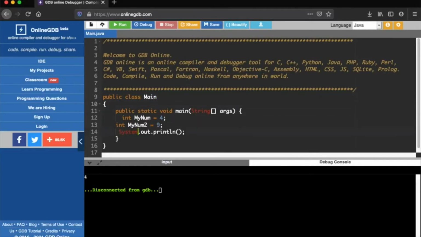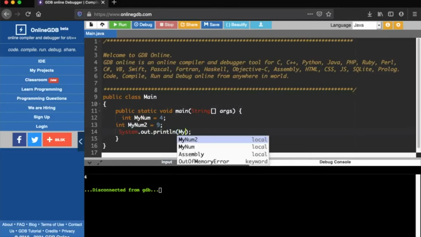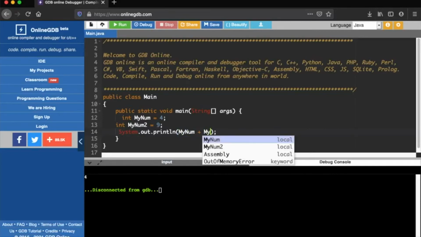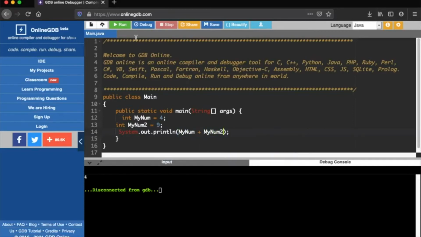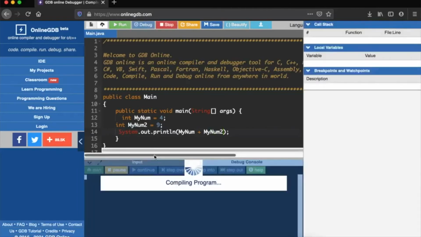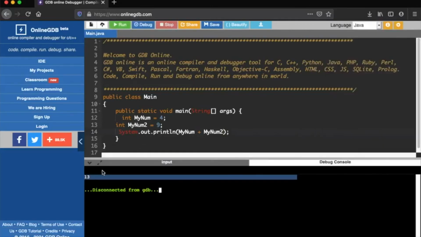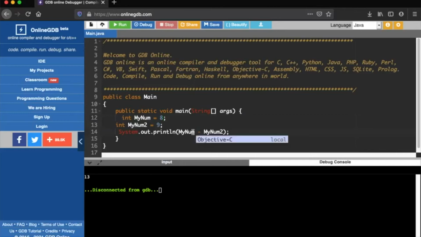Java benefits us by letting us skip all these steps and move directly into the code, which is time saving and not so boring for developers. Let me check the output now. Yeah, here comes our output. It is 13.